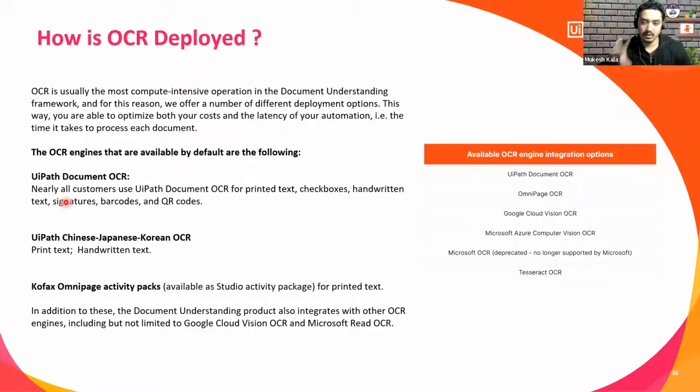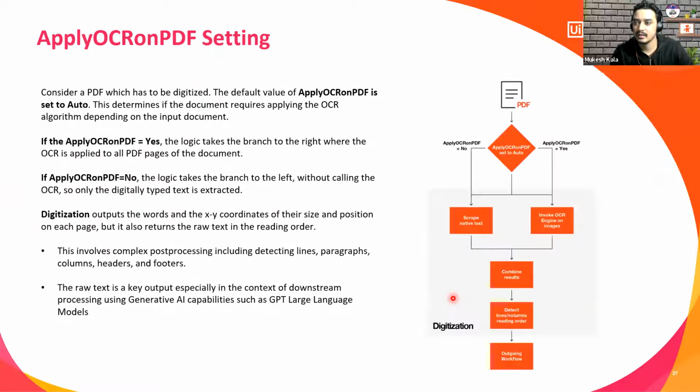However, if your document is not able to give you the proper data with these results, there are OCR engine integration options which are available. These are all additional. In case you feel that Azure CV is giving you proper results, you can use that as an integration. You can use Tesseract, Microsoft Azure, Google Cloud, OmniPage, and all of these. Just by drag and drop, provide the API key, and you would be able to use the OCR engines. So by default, these are the 3 things which are available, and the integration is available for all of them.